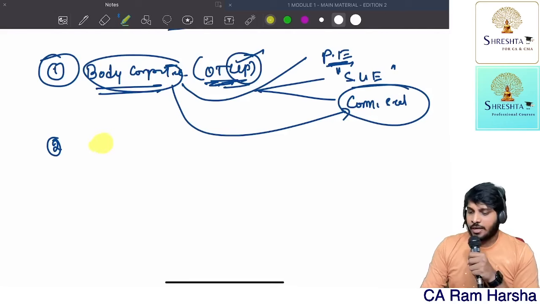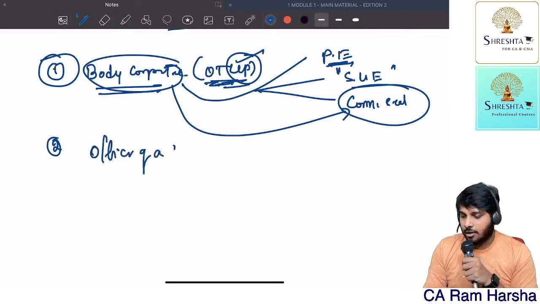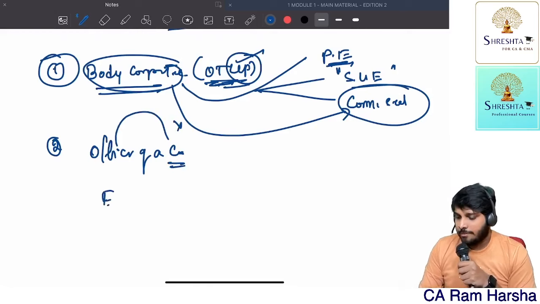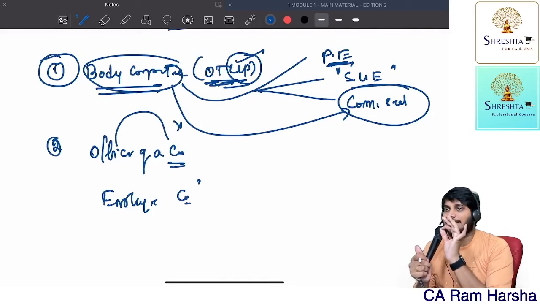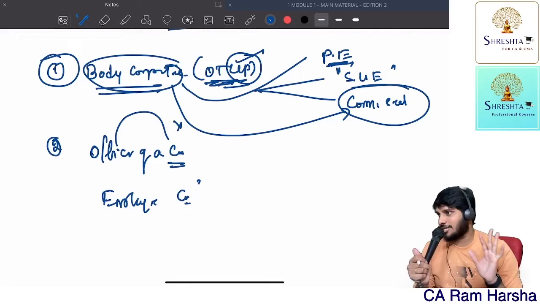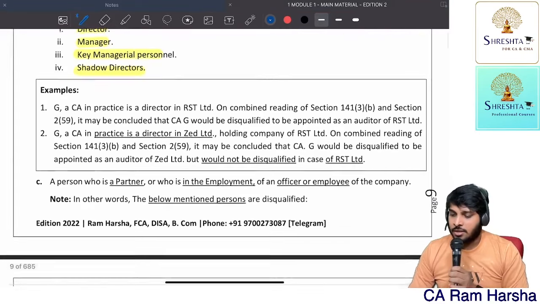Now in this company, who are not eligible? Who are not eligible to be an auditor? An officer of a company cannot be appointed as auditor. An employee of the company cannot be appointed as an auditor. Nothing but the auditor must be an outsider. Simple logic. Clear. Next disqualification.